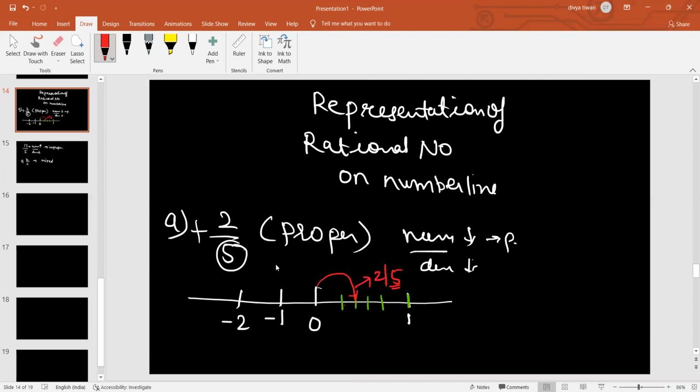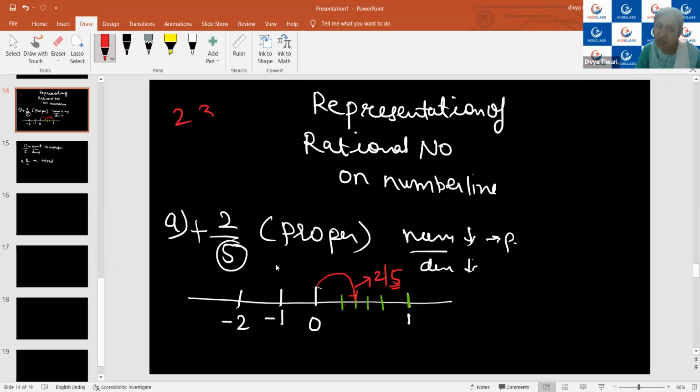Okay, it means yes, there are also numbers. Yes, there are infinite numbers between two rational numbers. Okay, infinite numbers. We can also further divide this. There are infinite numbers between two rational numbers. As we write 2 or 3, there are infinite numbers in between 2 and 3.